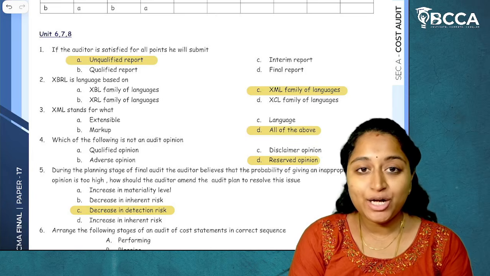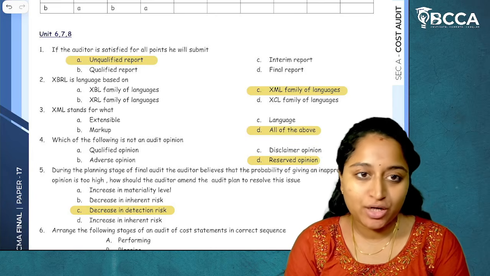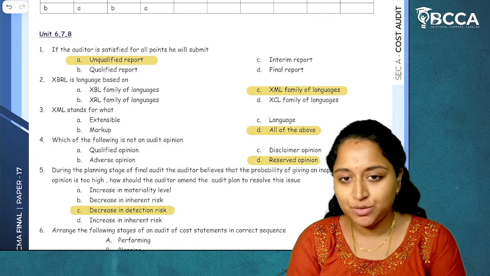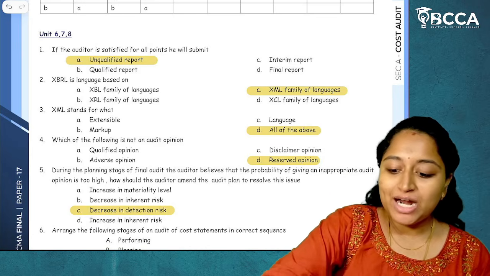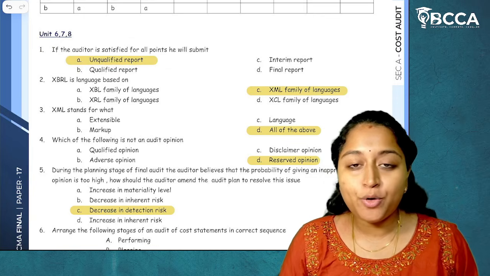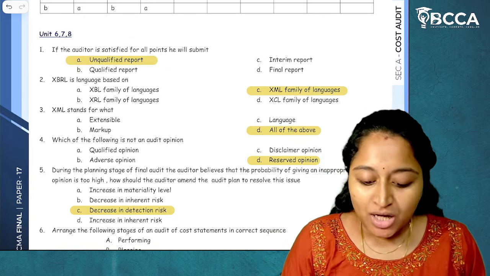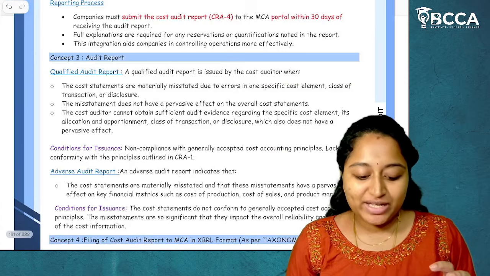So let us start with the MCQs which are remaining for the other units of Section A cost audit. I have compiled all the MCQs and given them here. So let us start with the first MCQ. If the auditor is satisfied with all the points, then he will submit a report, which is called what? For this, I want to give an explanation.